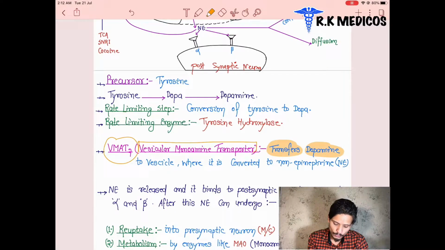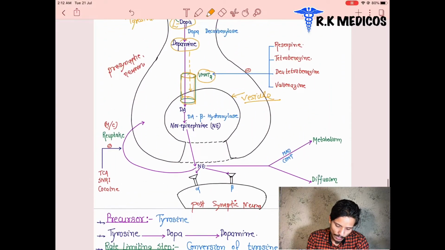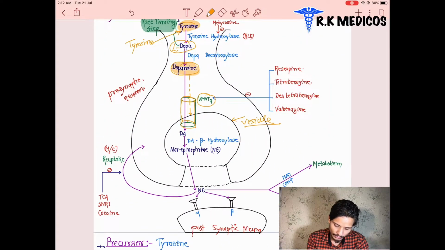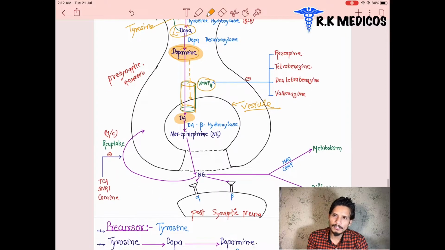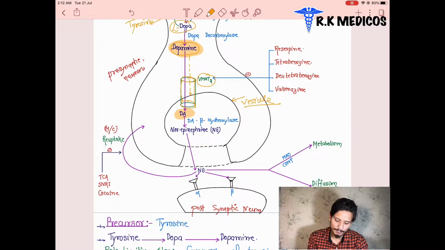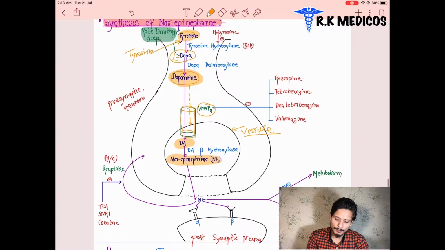They are going to enter inside the vesicles through this transporter, where dopamine is converted into norepinephrine. How does it convert into norepinephrine? We can see here. First, these dopamine molecules are going to enter inside the vesicles. This DA stands for dopamine. This dopamine is converted into norepinephrine, and they are packed inside the vesicles. Now we are going to see some important points here.